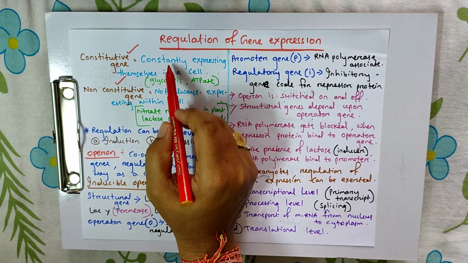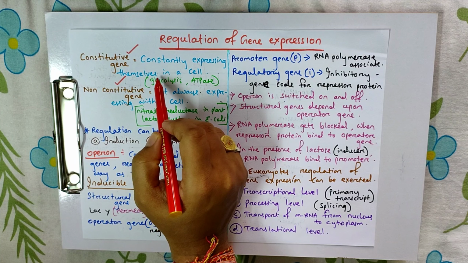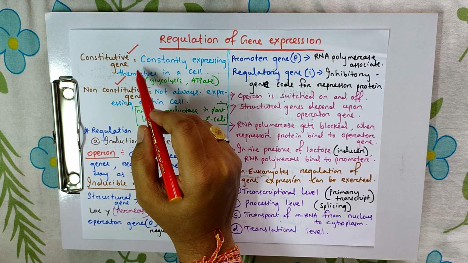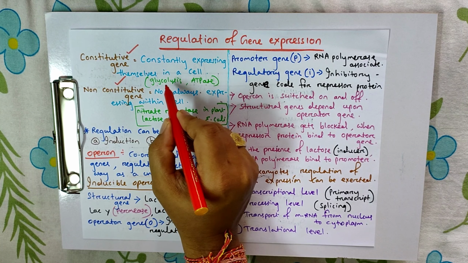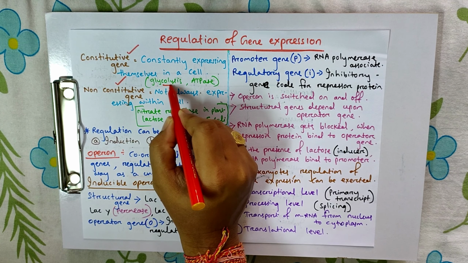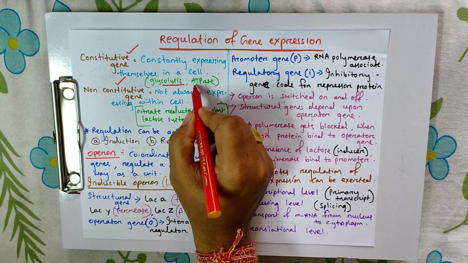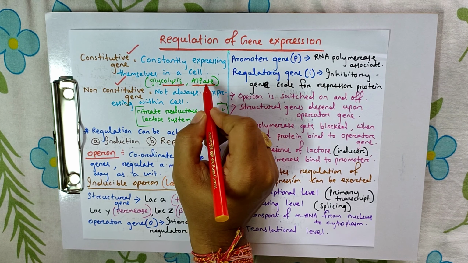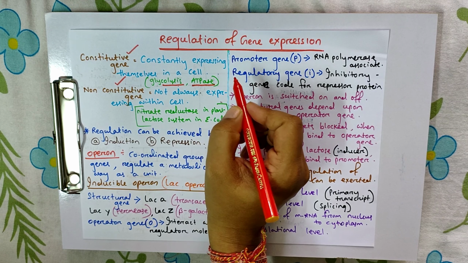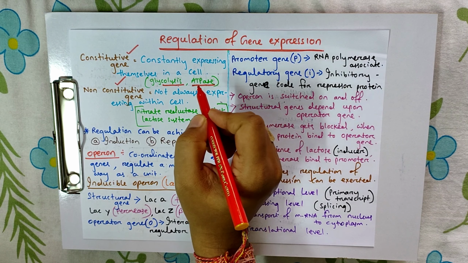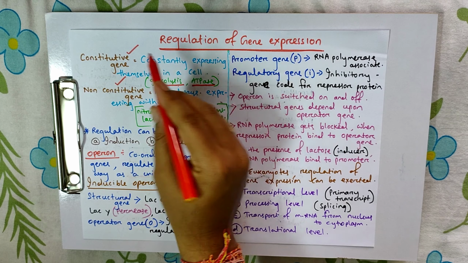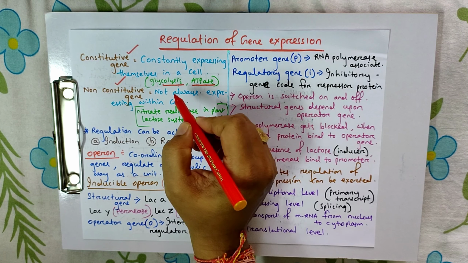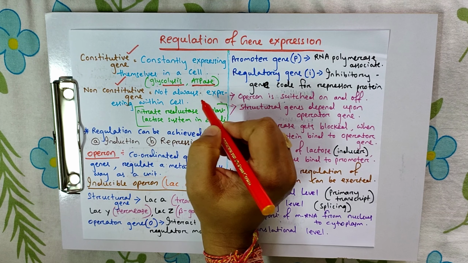Constitutive genes are constantly expressing themselves in a cell. That means their requirement is always within the cells, like the gene responsible for glycolysis and the gene responsible for the enzyme ATPase, because these two things are continuously needed within the cell, and the genes responsible for that are called constitutive genes. Non-constitutive genes are not always required.